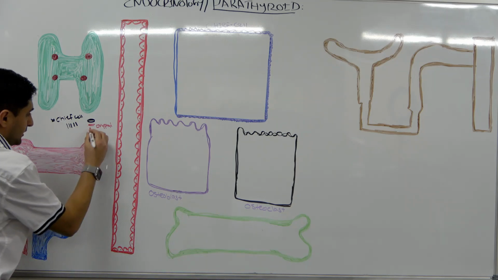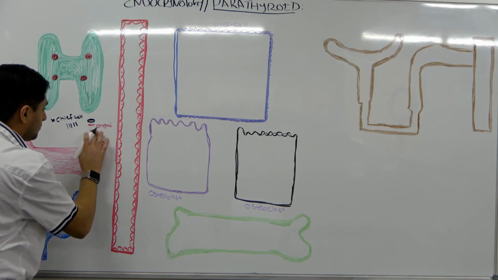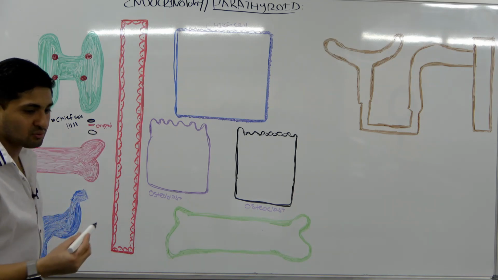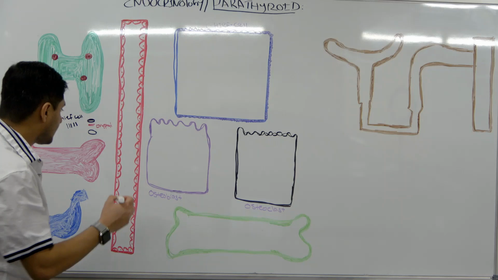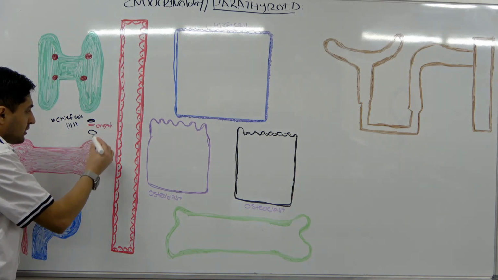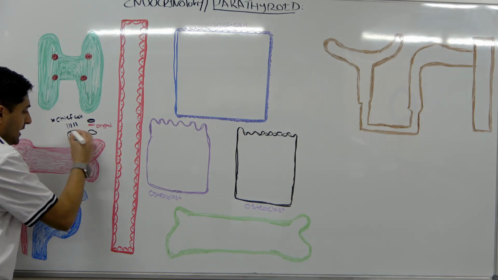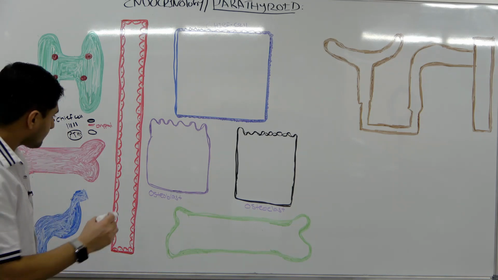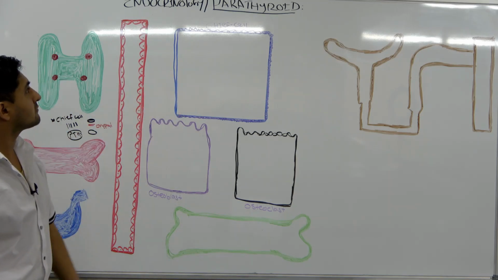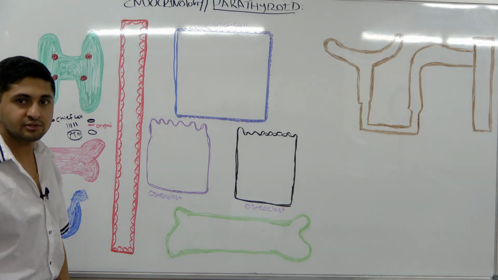Below there is another chief cell, and you should remember that the chief cells are very important because they contain lipofuscin granules and the machinery to synthesize your parathyroid hormone. We have to talk about this parathyroid hormone. It is the master regulator of your calcium and your magnesium, and also your phosphate. So you have to remember that.